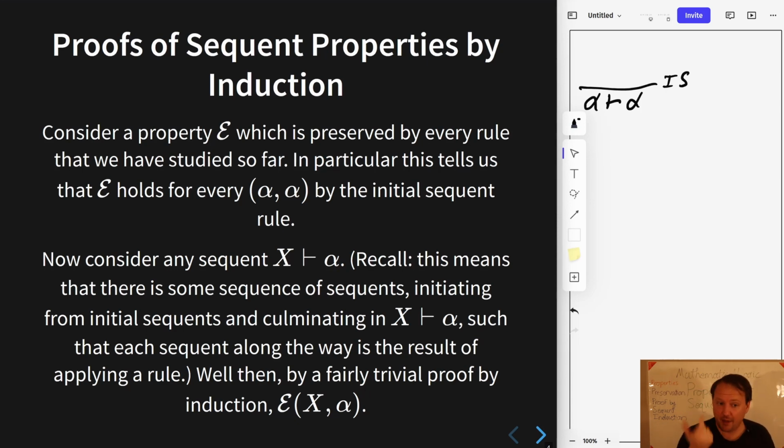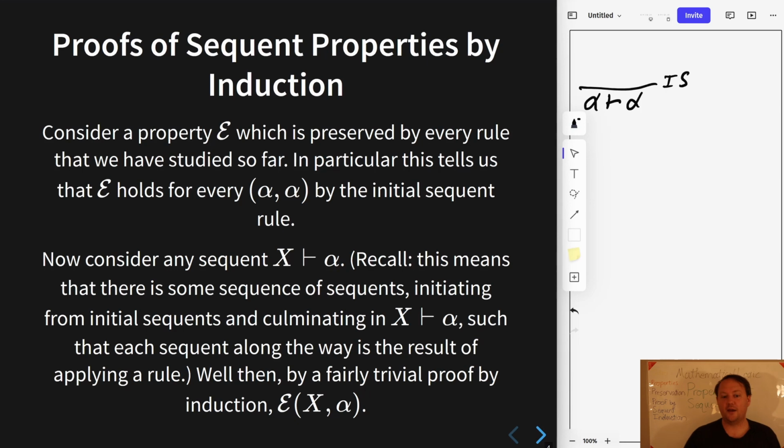So if E is some property which is preserved by all of our rules, then the initial sequents, which make up the leaves of the tree in our tree proof, satisfy it, and it is preserved as you go down the tree, all the way down until you reach this sequent which is provable in our system.